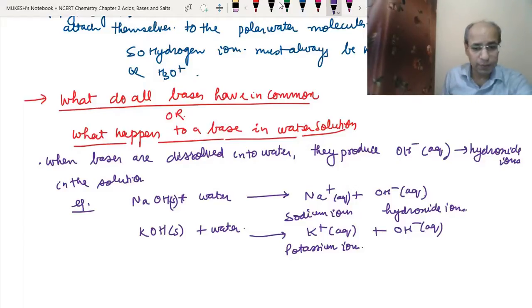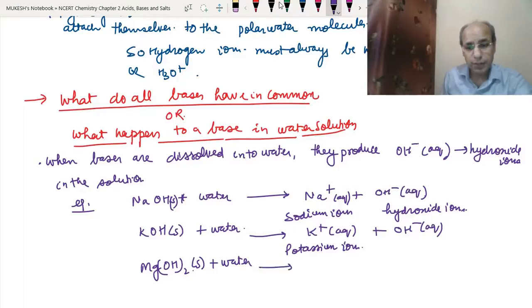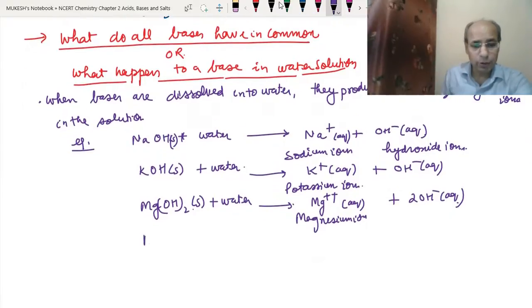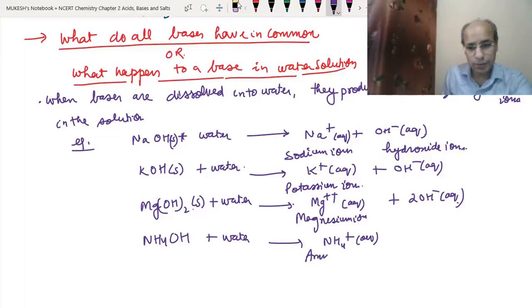In the same way, magnesium hydroxide, which we get in powder form in the market, when dissolved in water will produce magnesium ions, Mg2+ (aq). These are the magnesium ions, and it will produce 2 hydroxide ions in aqueous solution. One more example we can take is ammonium hydroxide. When we dissolve this into water, it will produce the ammonium ions, NH4+ (aq). These are the ammonium ions, and it will produce the hydroxide ions. These are also in the aqueous solution.